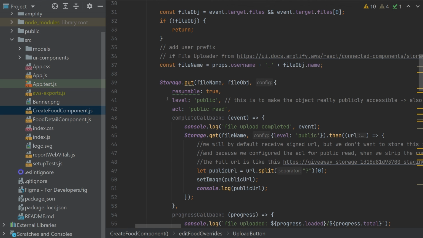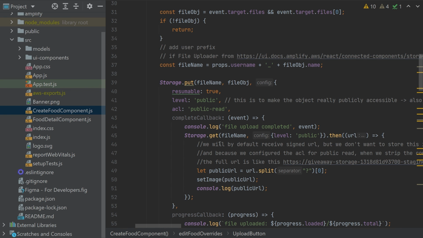To make this properly public, you need to set up the ACL public read, which will still not work, but you still need to customize the ACL in the Terraform template somehow, and we will show how. And then we will use some hack when we get the file via storage get.